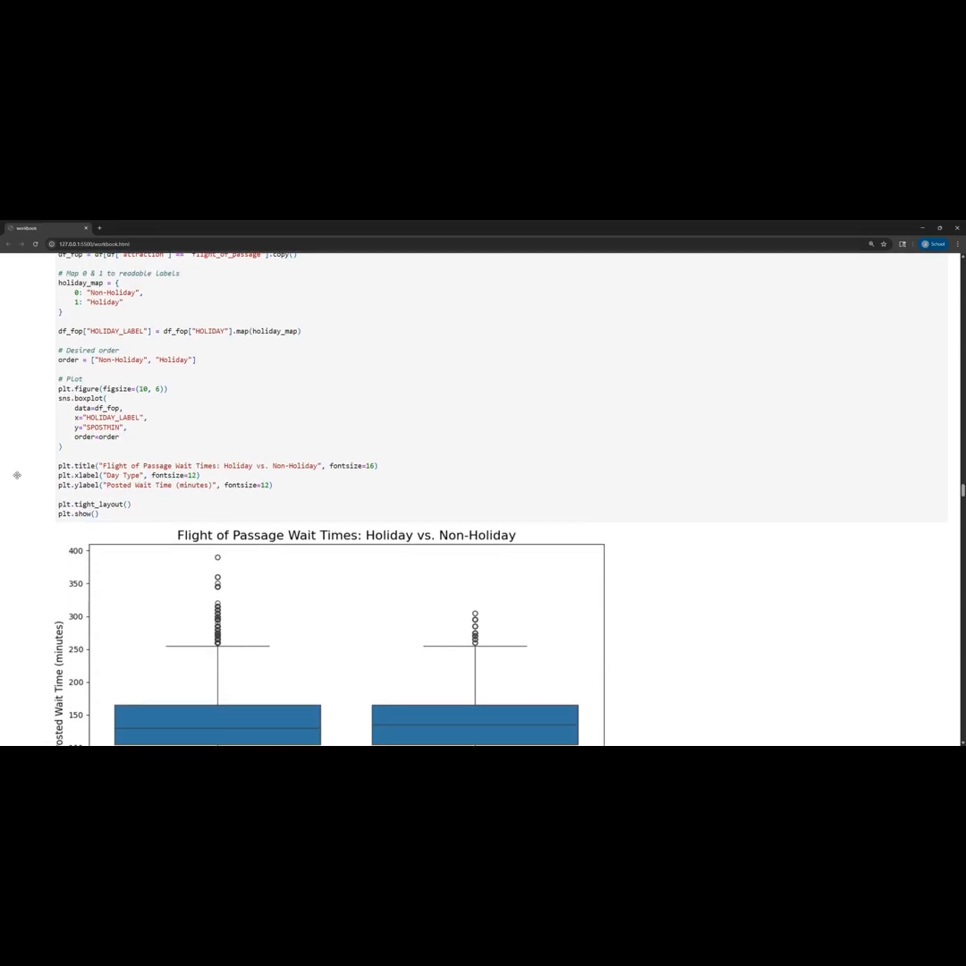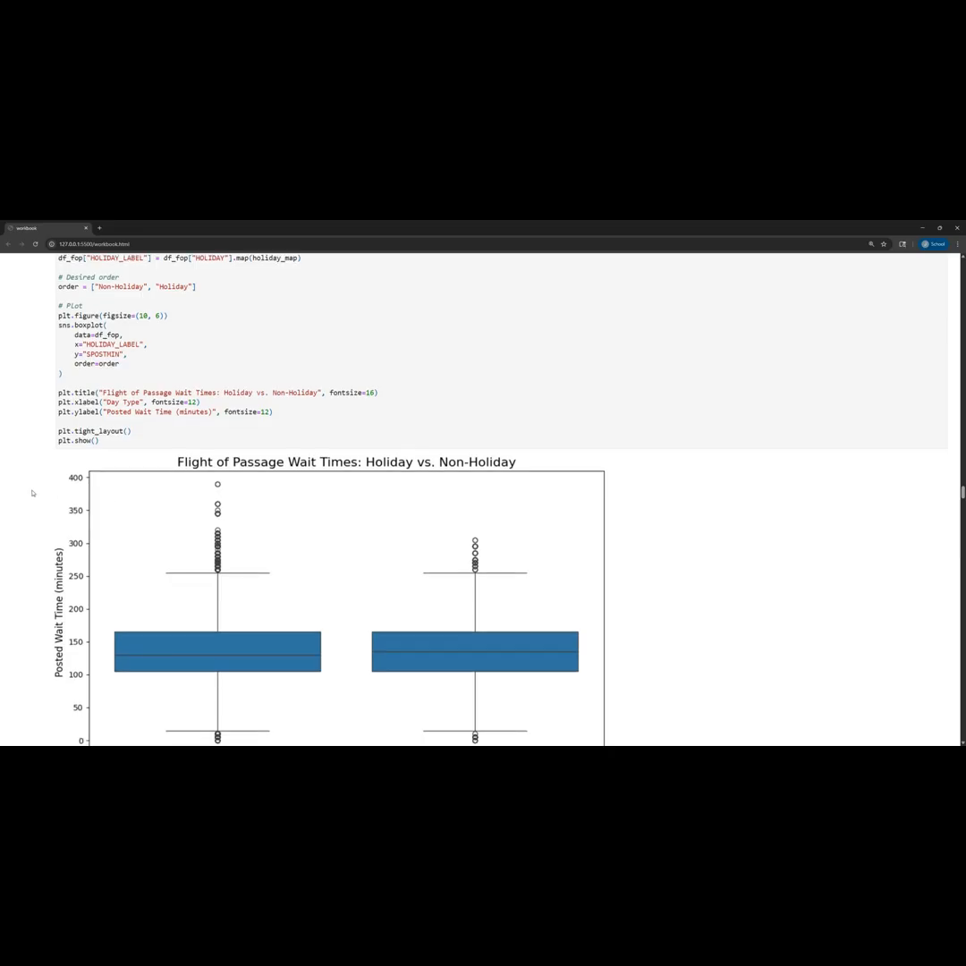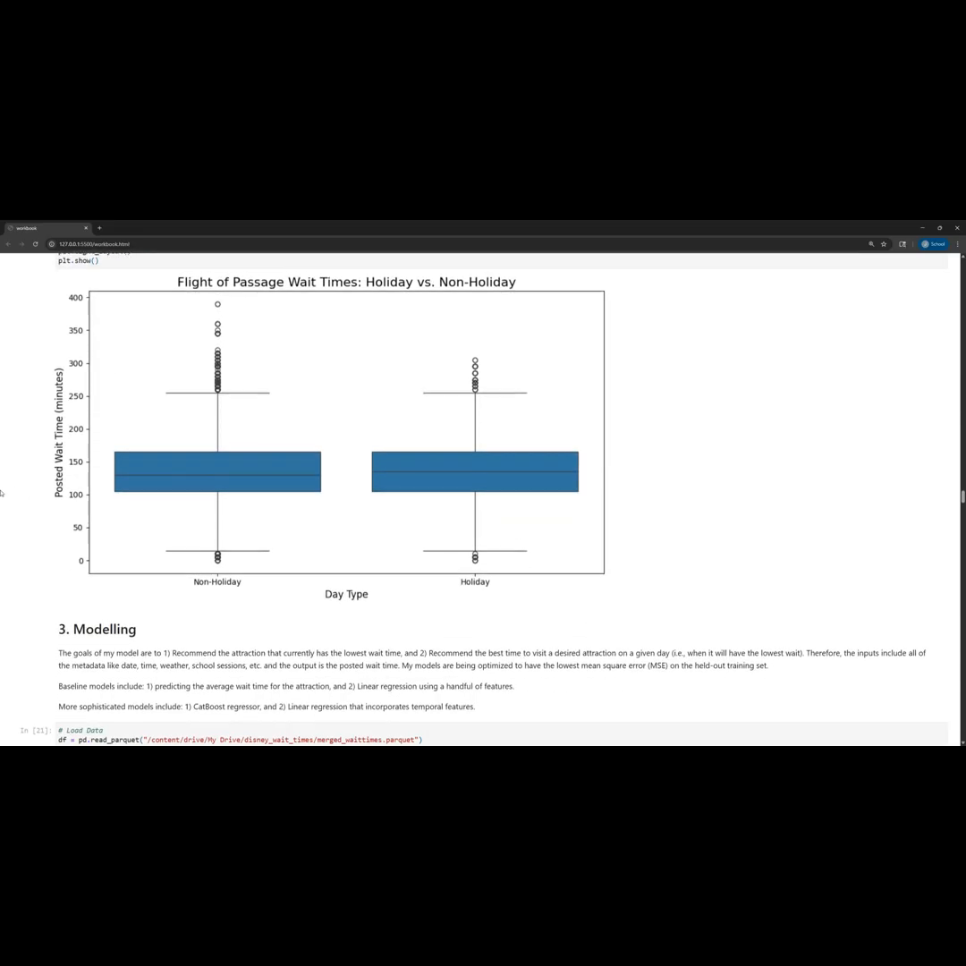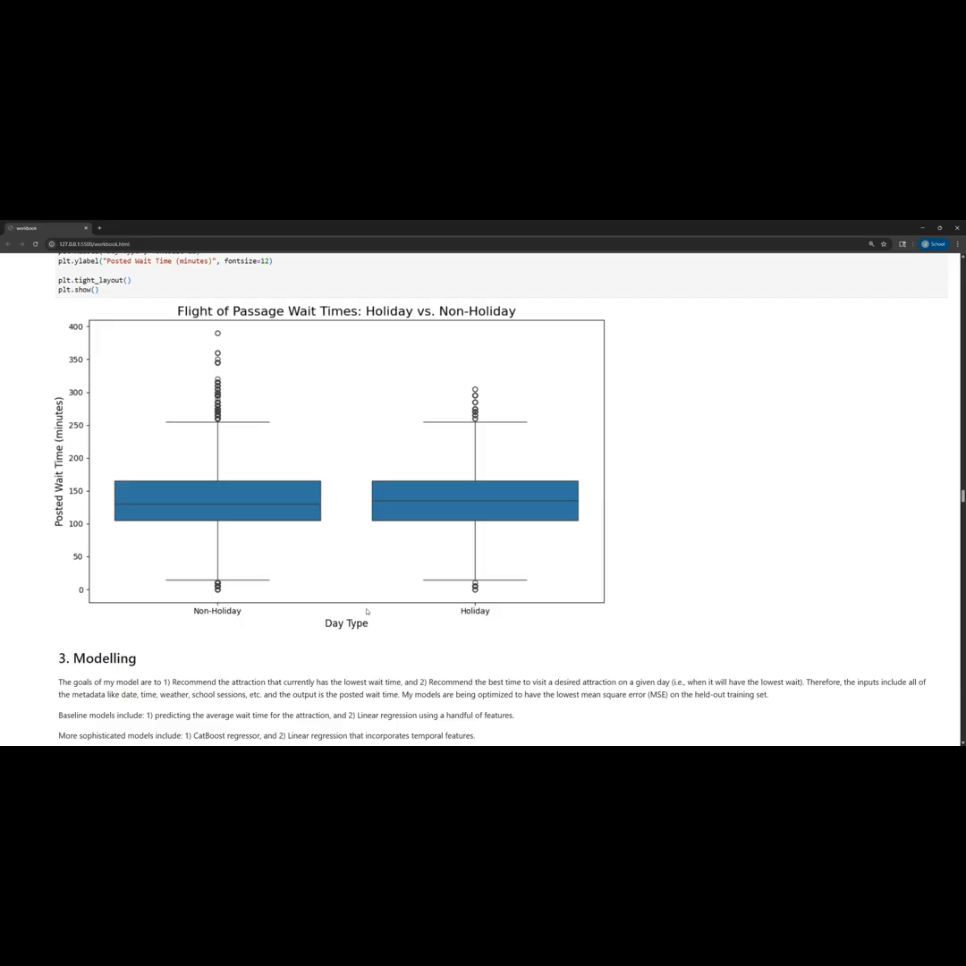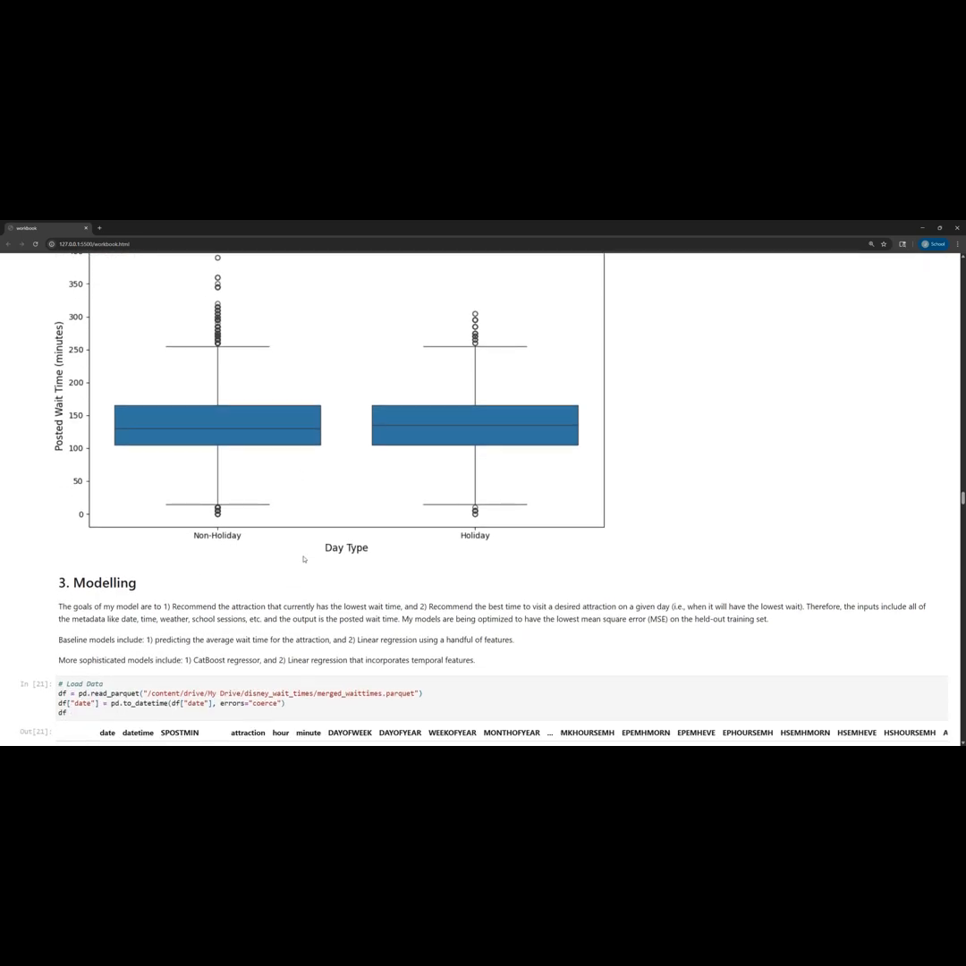I also wanted to look, for the popular e-ticket Flight of Passage attraction, if there was a visible difference between holidays and non-holidays. And I actually don't really see a difference. In fact, some of the higher wait times here were on a non-holiday, which I assumed to be the opening days for this attraction when it was brand new. That's what I expect these dates to have been.